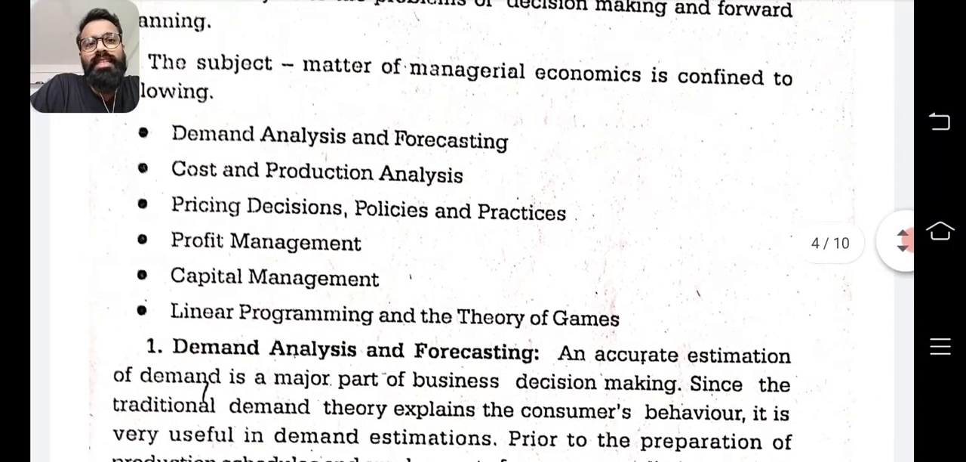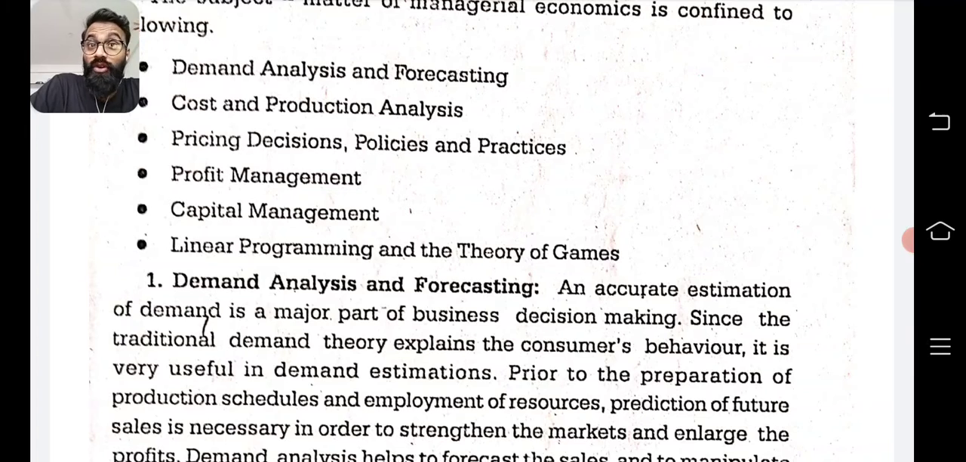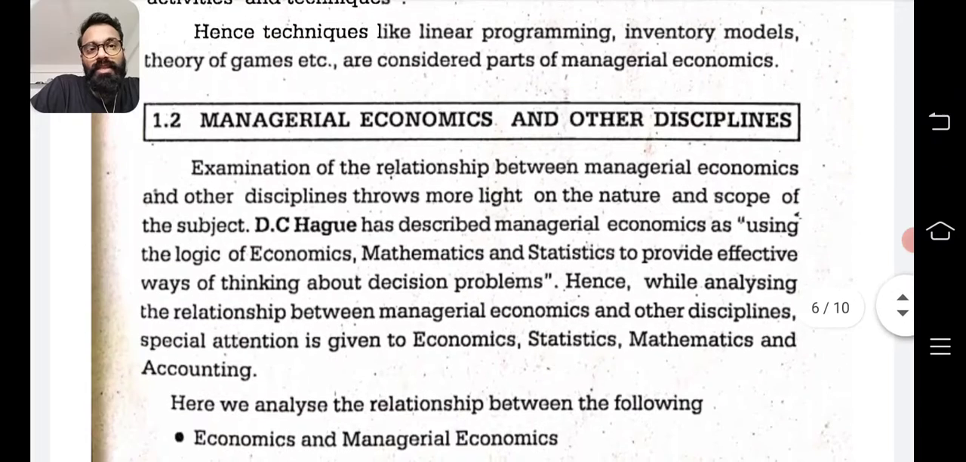Yeah, so these are the subject matters: demand analysis and forecasting, that is even before production. Before post production it is pre-production, it is demand. We have to analyze what is demand and what will be the future demand. Then cost and production, that is just before production this happens. We have to analyze the cost and production analysis. After production, what comes is pricing, policy, practices. Now after that comes profit management, how we have to manage the profit. Then capital management and linear programming. These are the subject matters of managerial economics.